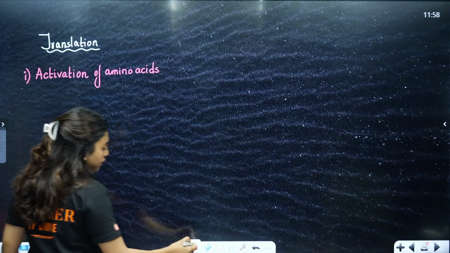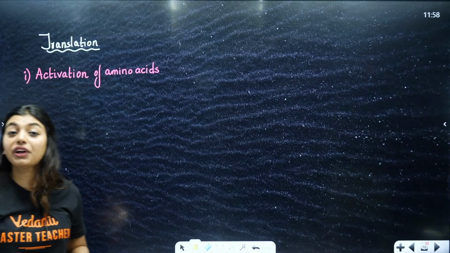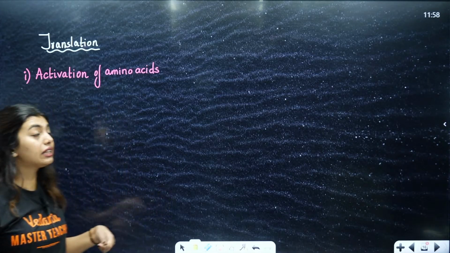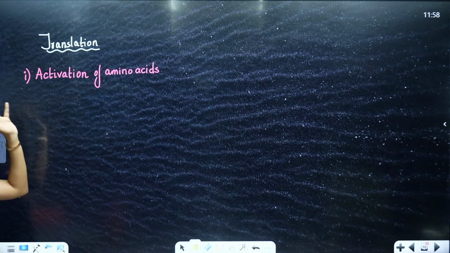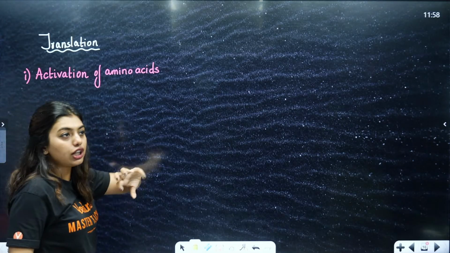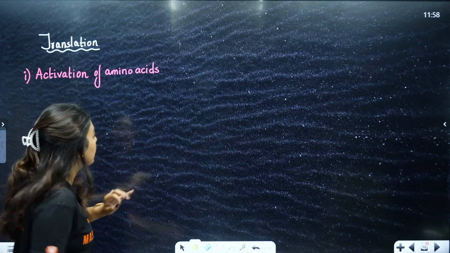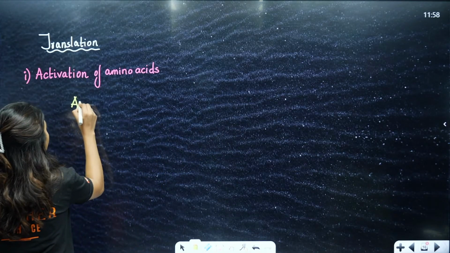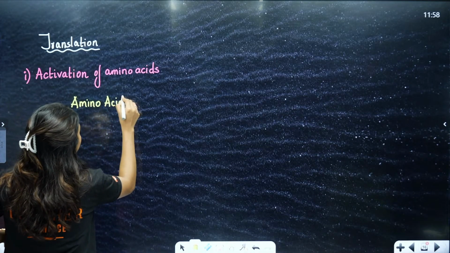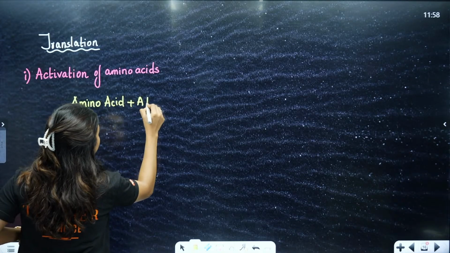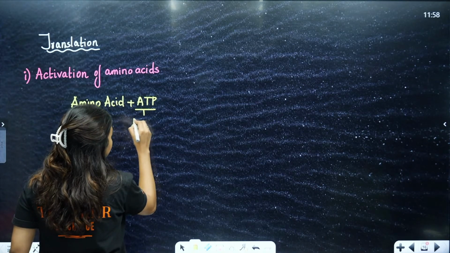See, students, this entire process is going to happen with the help of energy. So here, activation of amino acid means I need to make sure that the amino acids have the energy to go forward and combine with tRNA. So for that, I am going to do amino acid plus ATP. This is energy, right? So I'm adding energy here.